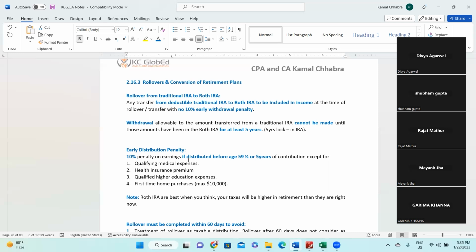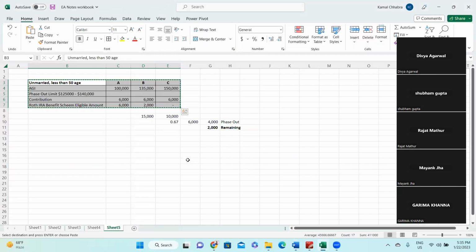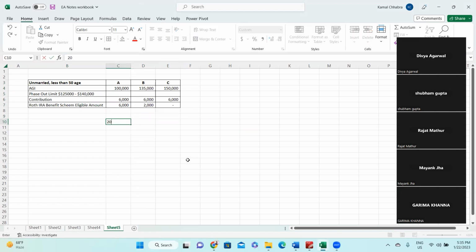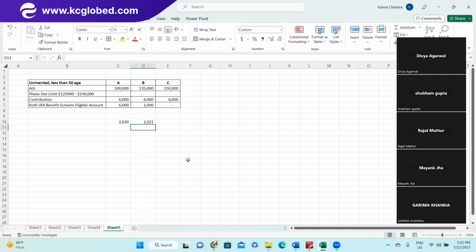So what does it mean? You go to the Excel sheet. Let's try to work it out here. Let's assume in 2020, 2021, and now it is 2022. So you are making a contribution to a traditional IRA, which one? Deductible.